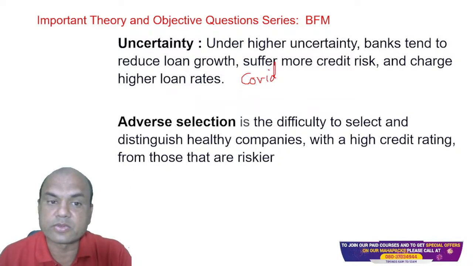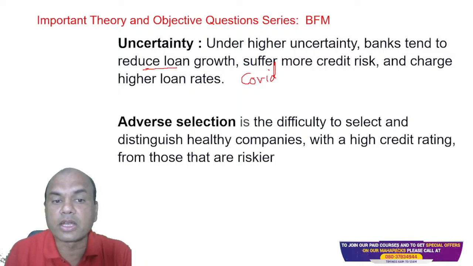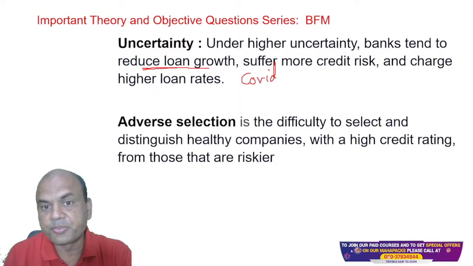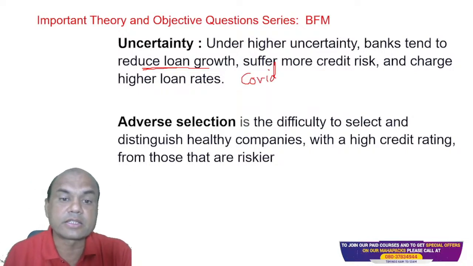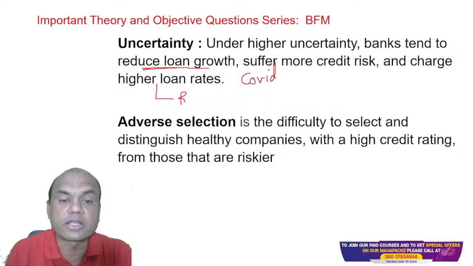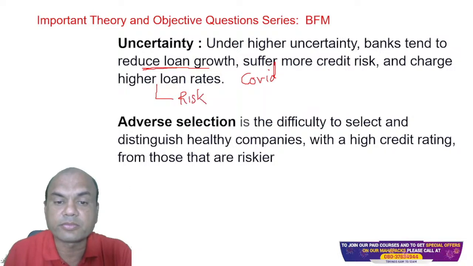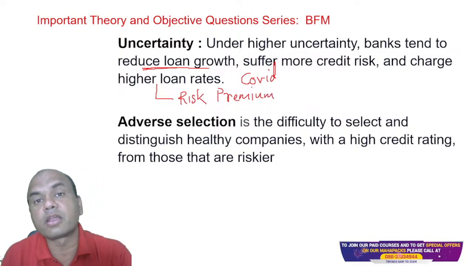So under such situations, what happens? Banks tend to reduce their loan growth. They tend to reduce their loans, right? They suffer more credit risk because there was huge credit risk, with huge NPAs during that COVID situation, and charge higher loan interest. Higher loan interest is called risk premium. So this is an important term under uncertainty.